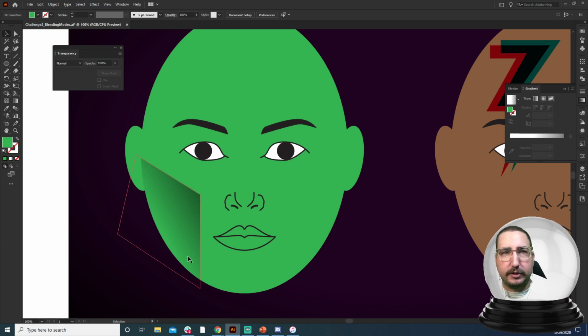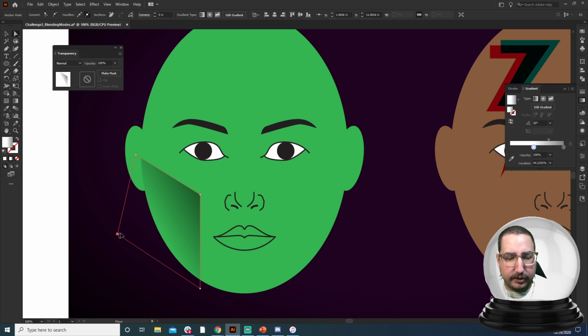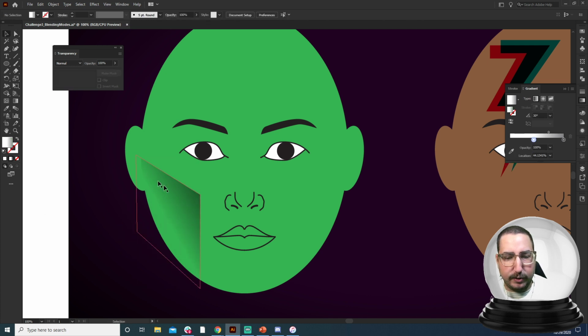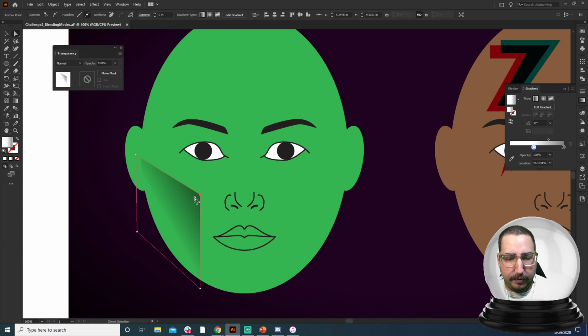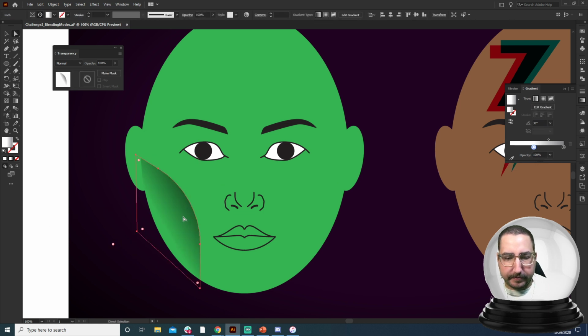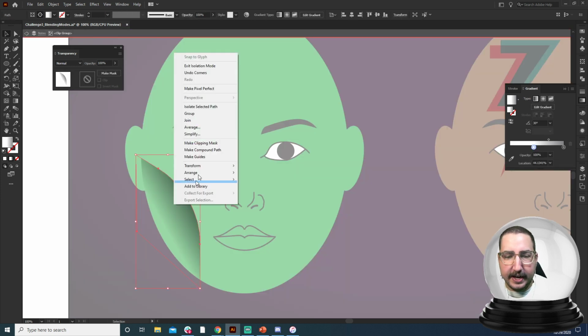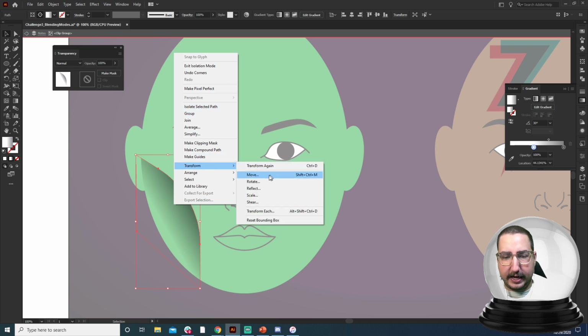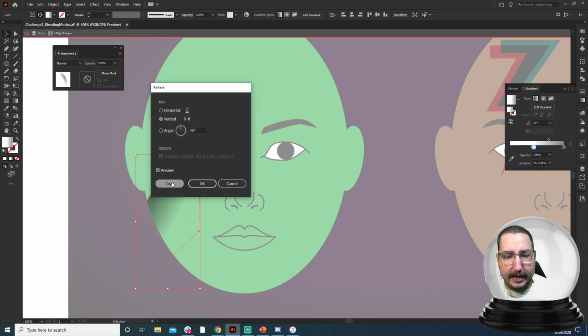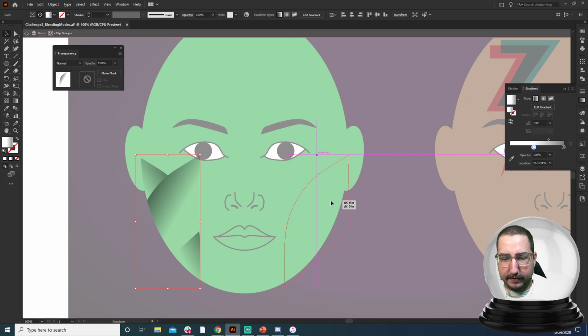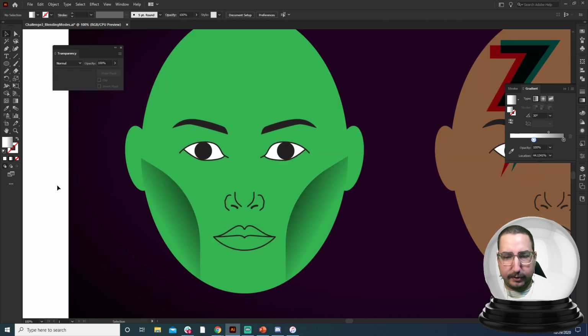So we could do this with complex gradients, all kinds of craziness, but guess what? We don't need to. We can do it just using a simple gradient and then using that gray to multiply down to change the value. Now we'll want to round this out a little bit so we can have that nice little cheekbone. And why not? Let's make a copy and put it on the other side as well. To get in there, I am just double clicking to get into that clipping mask, and then we'll reflect and hit copy. So then we'll put that on the other side, and now we have a nice little contour.